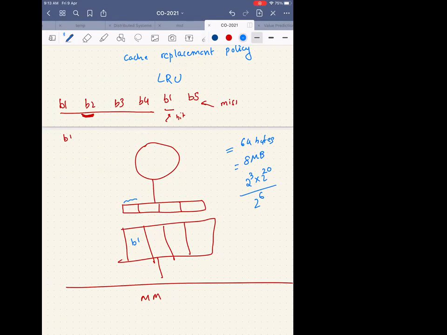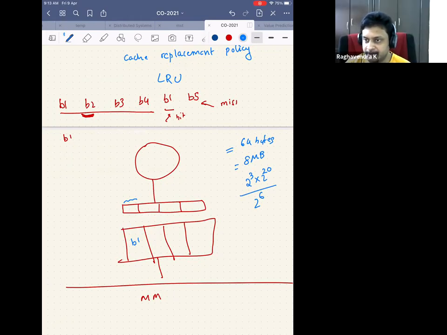Sorry, can you please take a pen and paper and work this out? I know everybody is extremely smart, but please tell me the answer for this. How much is 2 power 17? So how do I calculate that? I just do 2 power 7 into 2 power 10, right? So 2 power 7 is what?